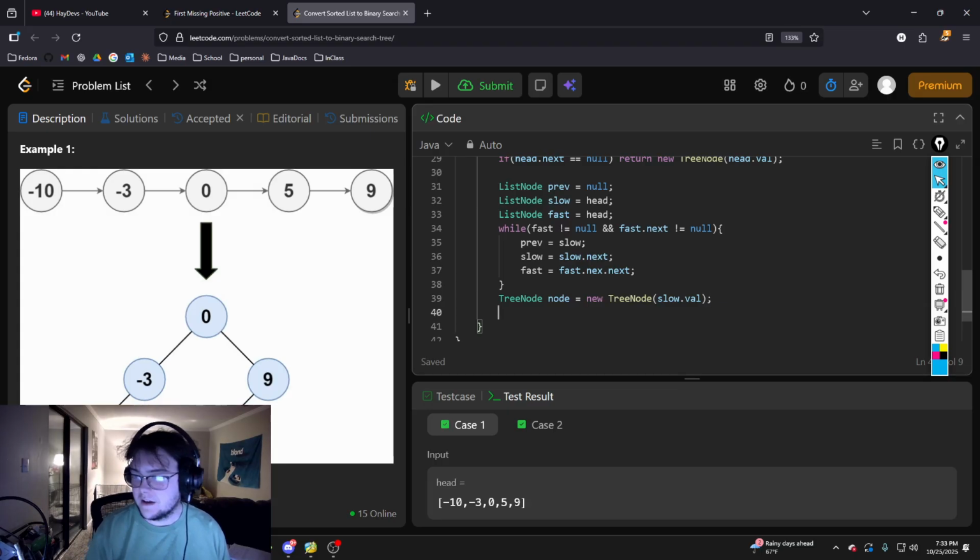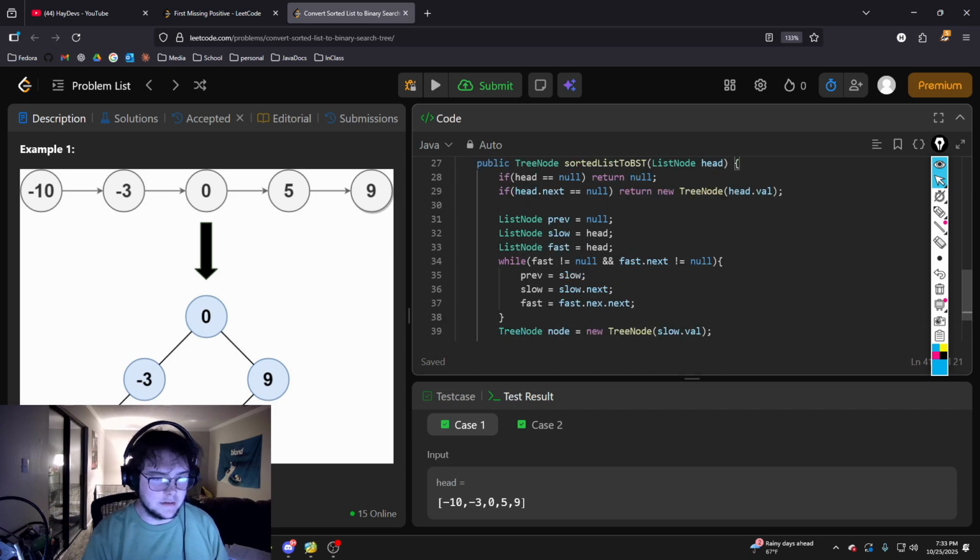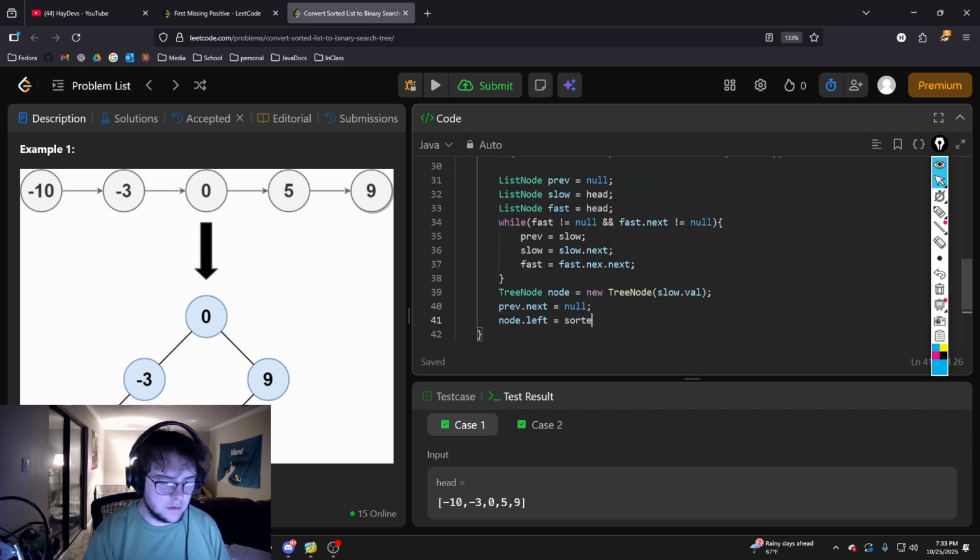And then we'll set the previous dot next equal to null. Like we said earlier, we want to make sure to pass just this value. And then we'll do node dot left is equal to, what is it, sortedListToBinarySearchTree, and we'll pass it the head that we were given because that's still pointing to 10.